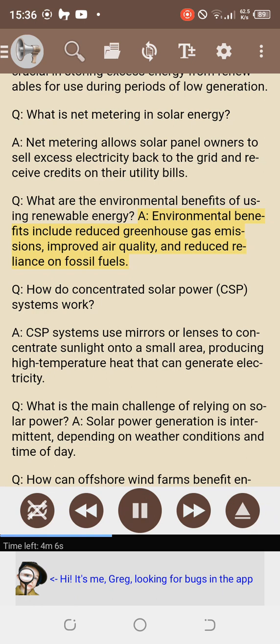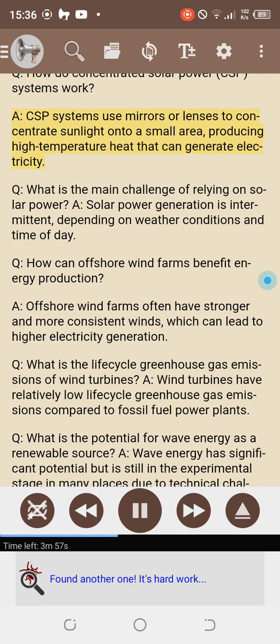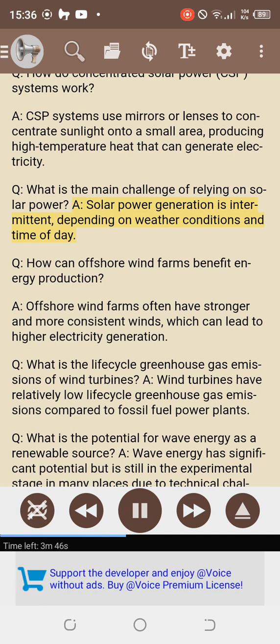Q. What are the environmental benefits of using renewable energy? Environmental benefits include reduced greenhouse gas emissions, improved air quality, and reduced reliance on fossil fuels. Q. How do concentrated solar power (CSP) systems work? CSP systems use mirrors or lenses to concentrate sunlight onto a small area, producing high-temperature heat that can generate electricity. Q. What is the main challenge of relying on solar power? Solar power generation is intermittent, depending on weather conditions and time of day.